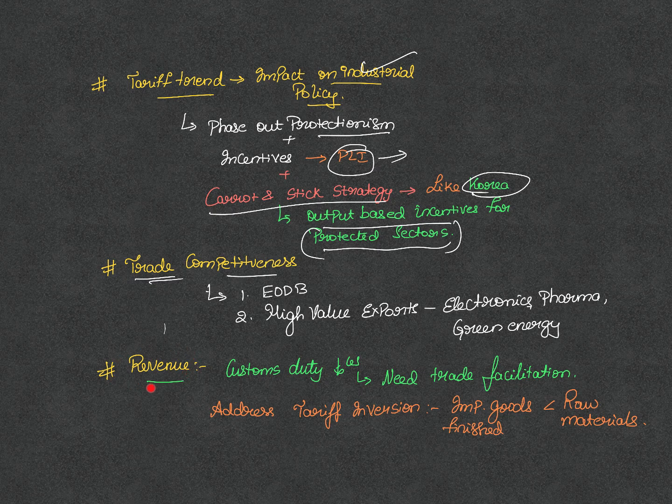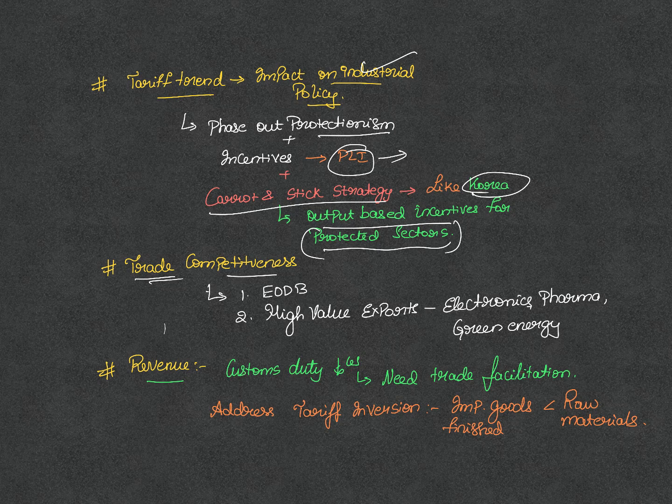The implication of this downward trend of tariffs is more on revenue for the government. Traditionally, government depended on the customs duties. Now that is coming down because of the reduction in tariffs. We have to focus more on trade facilitation. That is, don't worry about customs duties. Make trade easier, and then we can directly impose taxes like GST instead of focusing on customs duties.